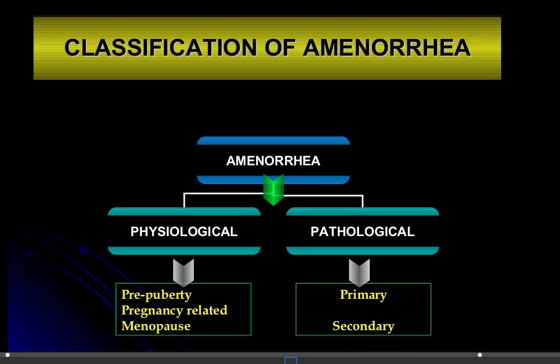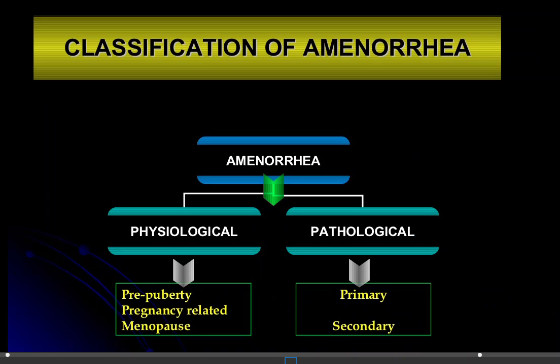Next, classification of amenorrhea: physiological and pathological. Physiological is a normal process. First is pre-puberty, meaning before the menarche or before the age of puberty, the girls have amenorrhea or no menstruation. Second is pregnancy related.